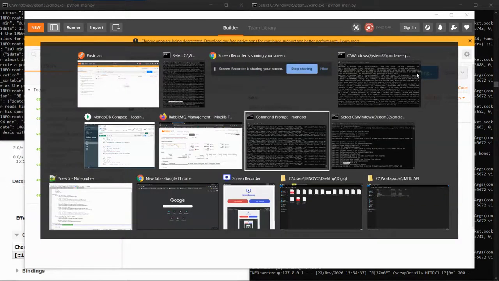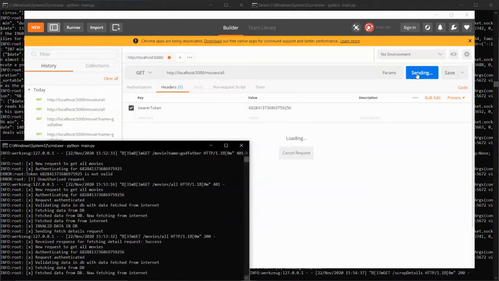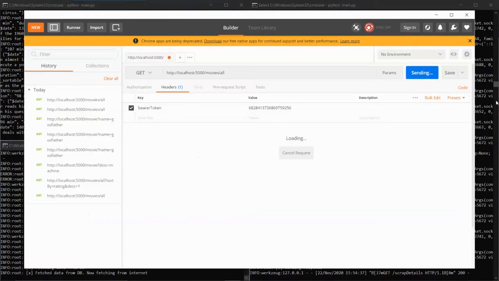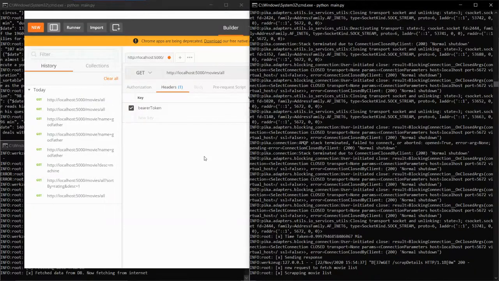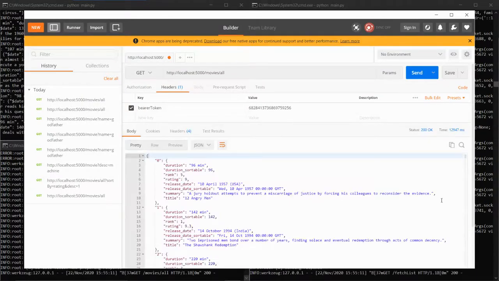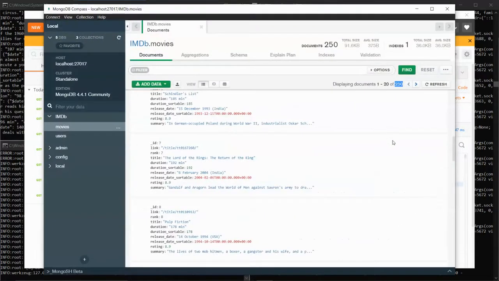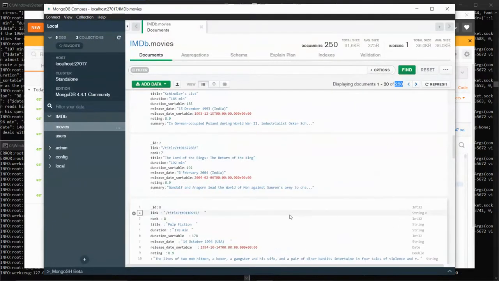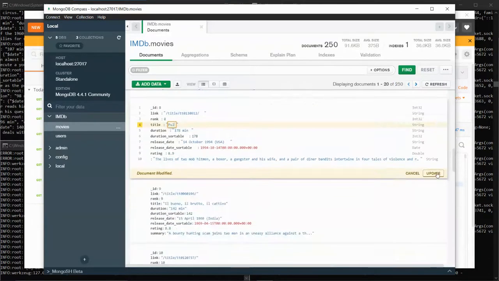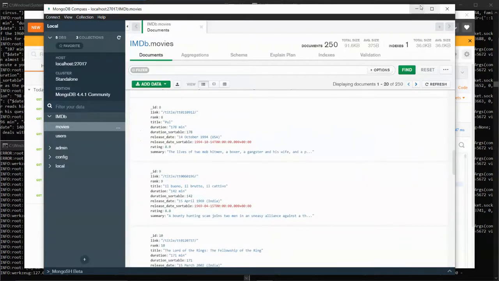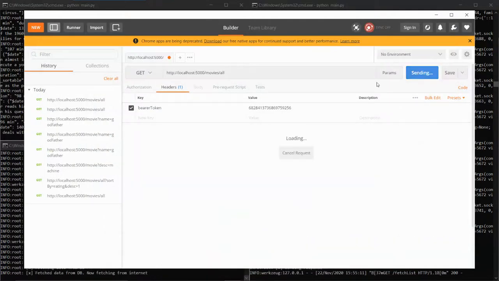I can receive everything. Now, what if someone was to send a request while I was updating my data? So let's check that scenario also. Let's update one of these. Update, updated, send the request.